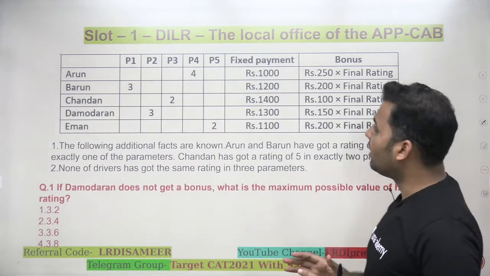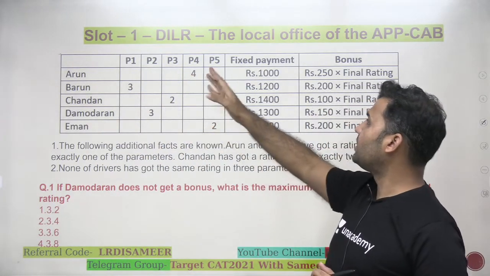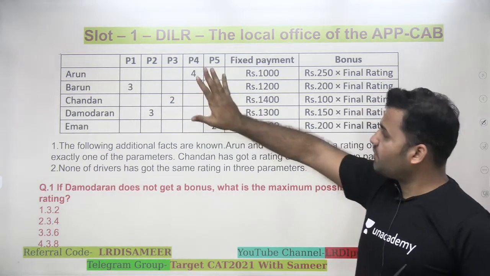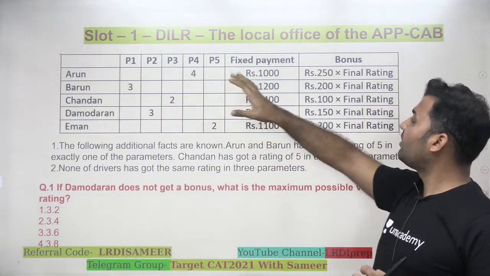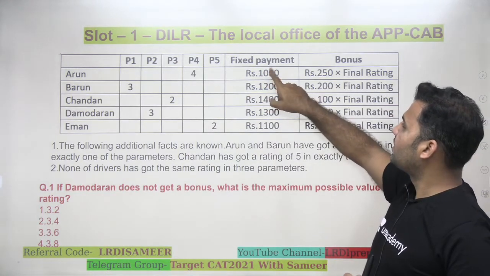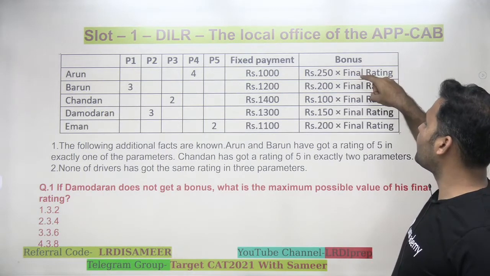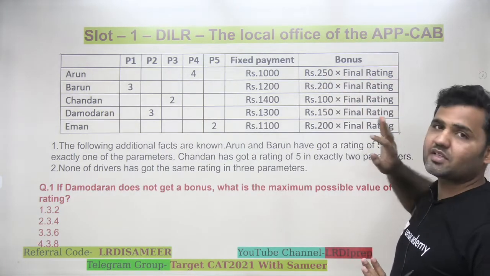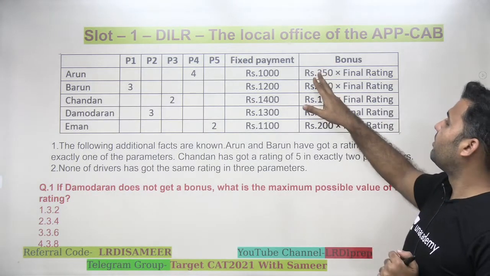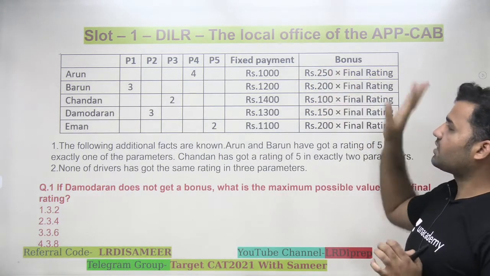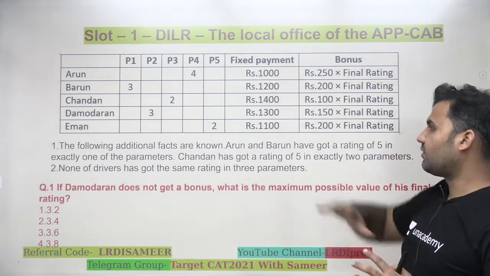The rating of all of these 5 drivers, P1, P2, P3, P4, P5. And this is partial information. We don't know what Arun is getting in P1, P2, P3 or P5. The fixed payment for Arun is 1000, and the bonus on the basis of the final rating is 250 into whatever the final rating is. So if the final rating of Arun is, let's say, 4, then Arun will get 250 into 4, that is 1000 rupees. Same is the case for Barun and so on. So this is partial information.